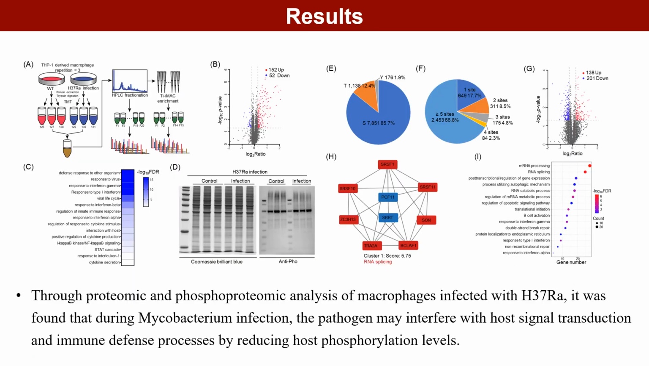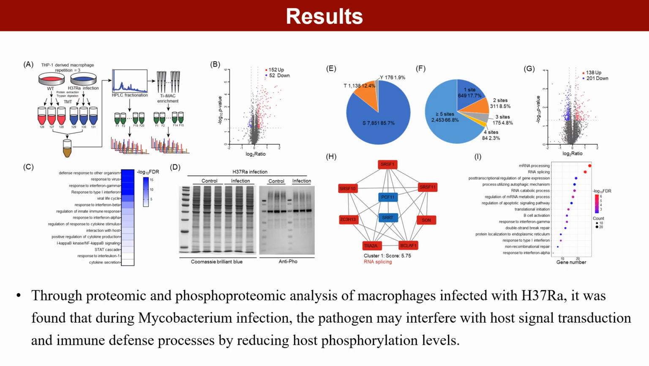To investigate the effects of Mtb infection, we infected THP1-derived macrophages with the Mtb H37Rv strain and performed TMT quantitative proteomics and phosphoproteomics to uncover potential dynamic changes. We observed that during Mtb infection, host phosphorylation levels were reduced, interfering with host cell signaling and immune defense processes. The phosphorylation of spliceosome proteins, which significantly regulates alternative splicing, has been widely reported. In our results, downregulated phosphoproteins were predominantly enriched in RNA splicing pathways, suggesting that Mtb might influence alternative splicing by